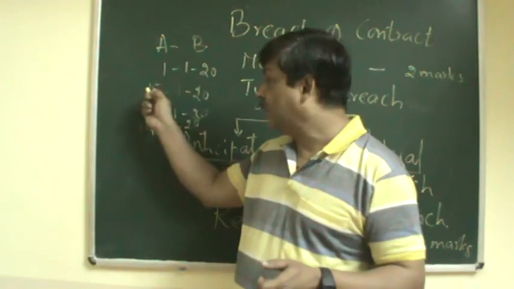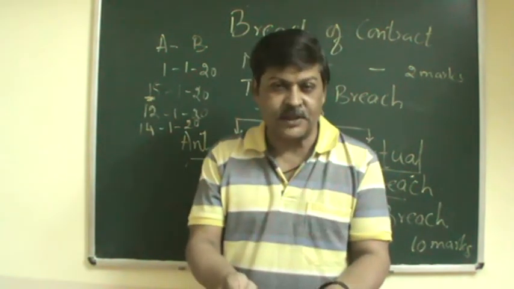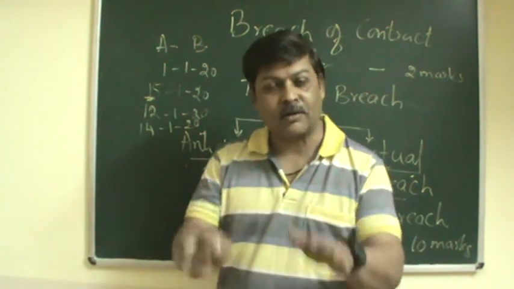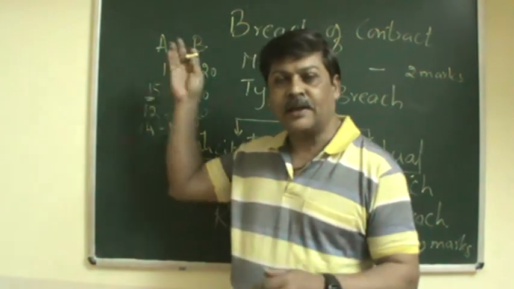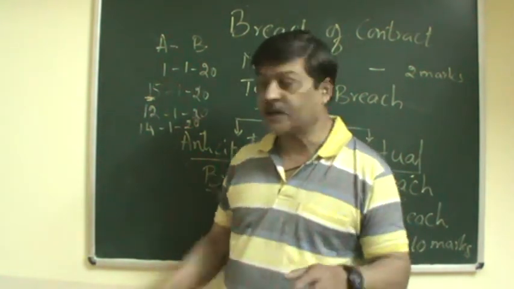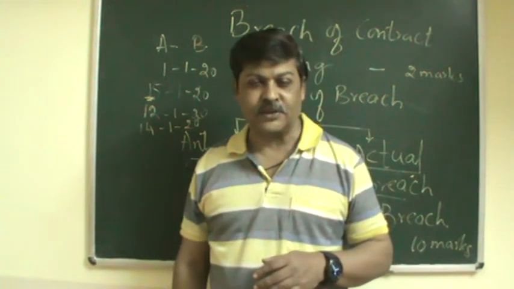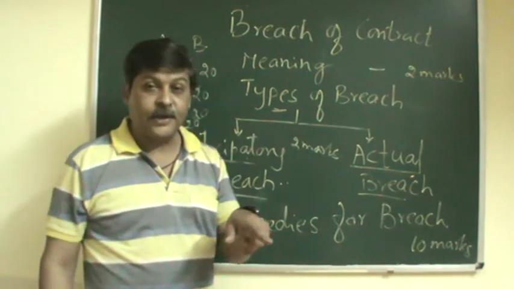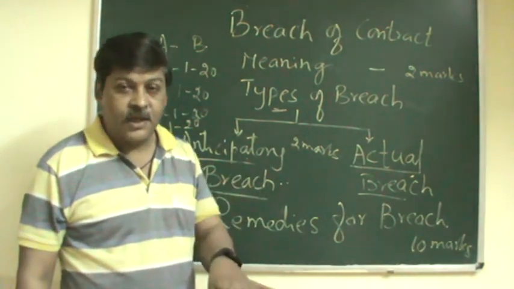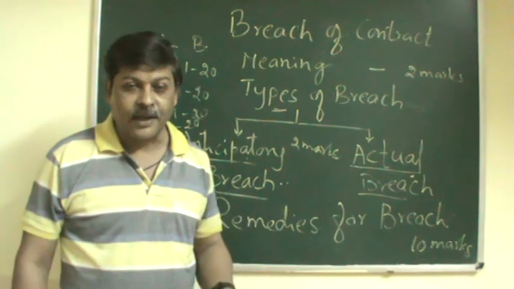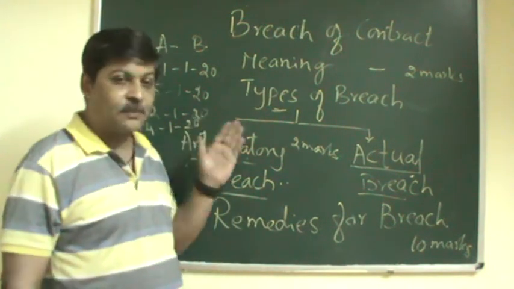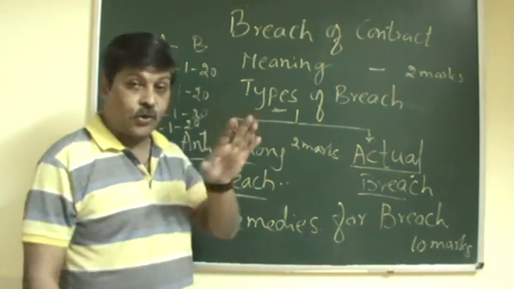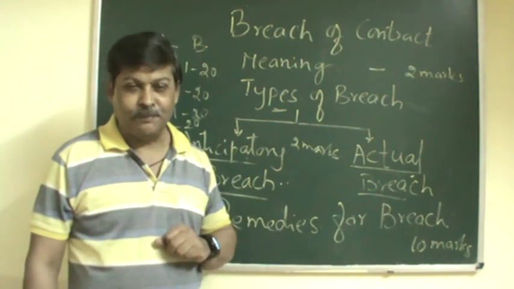If on the 12th itself, when A has expressed his inability to do it, B has rescinded the contract or cancelled the contract, it will come to an end. They are discharged from their respective obligations and B can go for the remedies. But if the contract is kept open by the aggrieved party, the defaulter still has the hope of performing that contract before the expiry of the said date for performance. So this is what you should know, called the anticipatory breach.